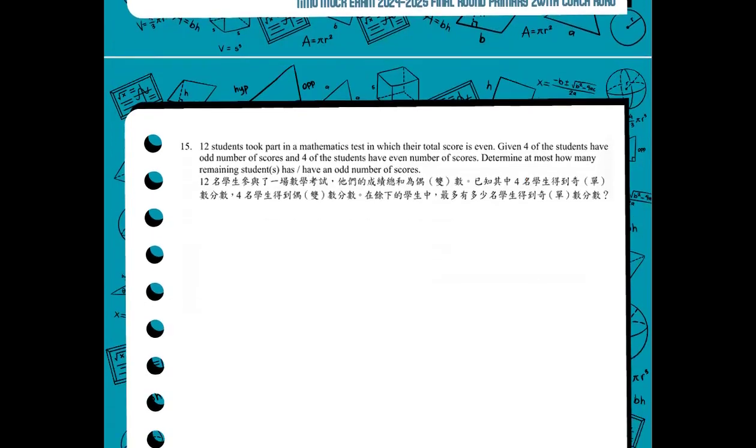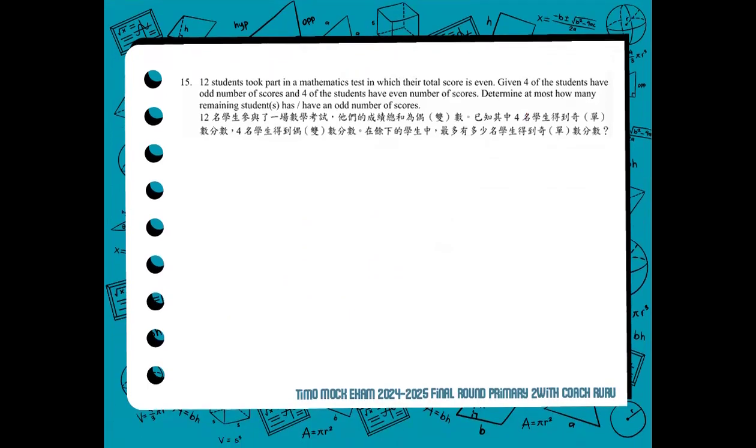Okay, now we proceed to number 15. 12 students took part in a mathematics test in which their total score is even. Given 4 of the students have odd number of scores and 4 of the students have even number of scores, of the remaining students, at most how many have an odd number of scores?